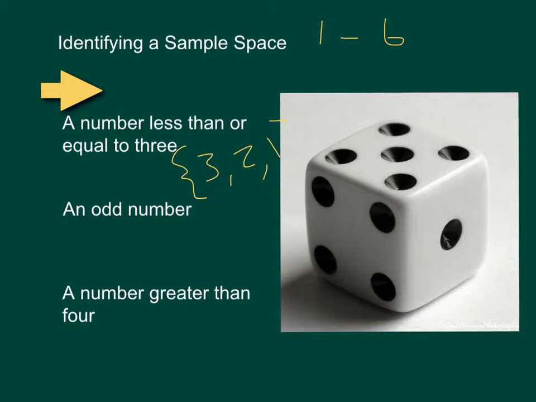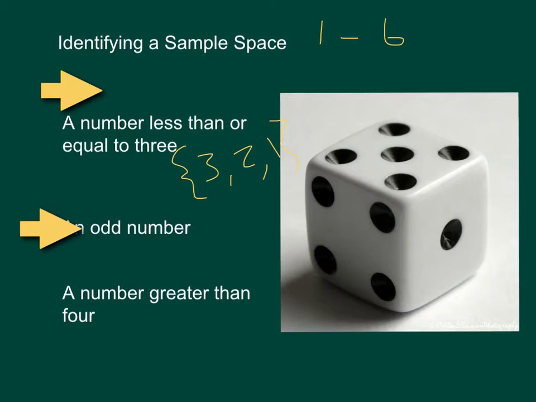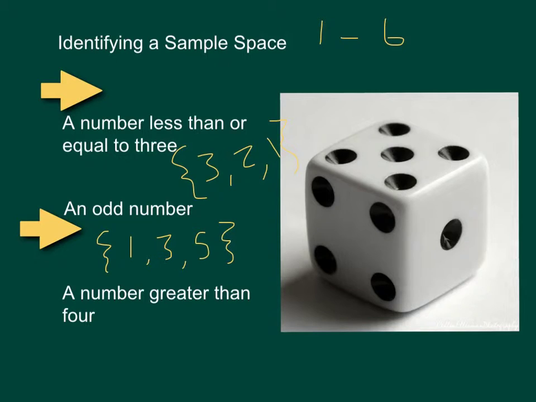This right here is your sample space. Those are the only values that meet this requirement. Look at this next one, an odd number. Well, think of again the values from 1 to 6. Which ones are odd? That makes up your sample space. So you make your set 1, 3, and 5. There's your sample space. How about a number greater than 4? If we think about that, it doesn't include 4, but it will include 5 and 6.